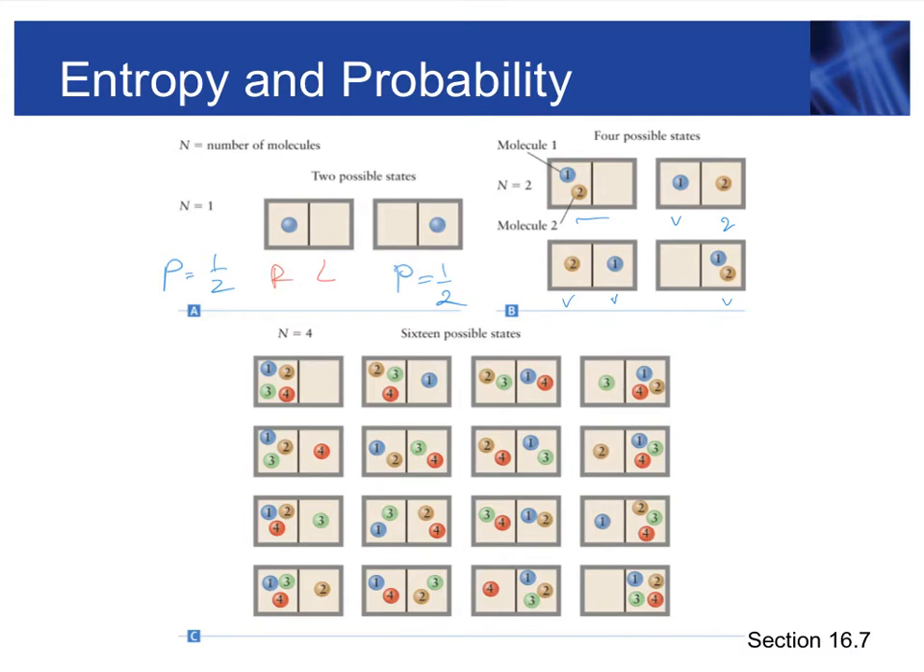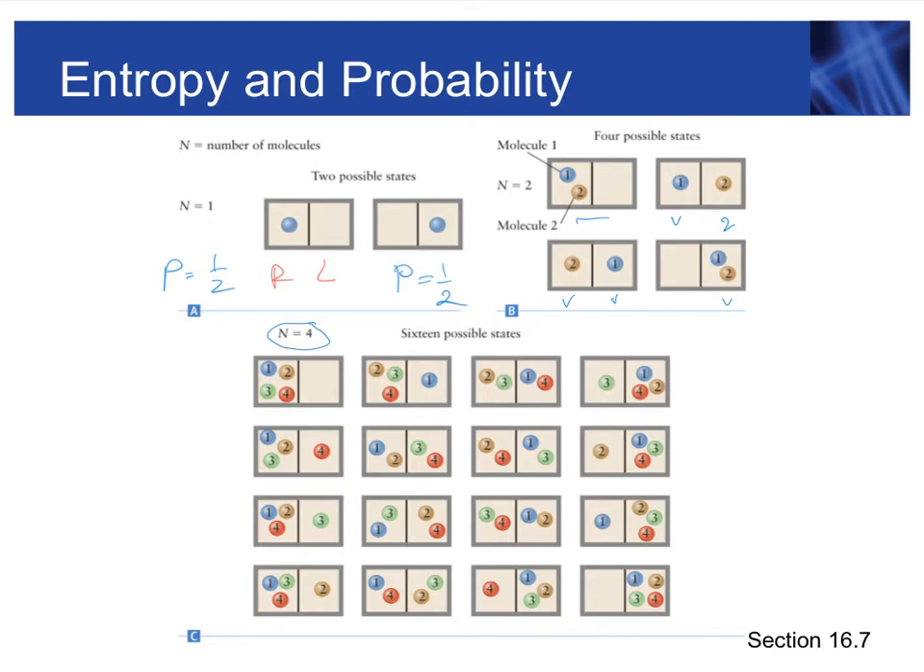If we add more molecules, say we choose N equal 4, the number of states increases dramatically. Now we have 16 possible states, and you can analyze those pictures on your own as well. What I want you to notice is that the number of states where molecules are evenly distributed is actually the largest number of states.